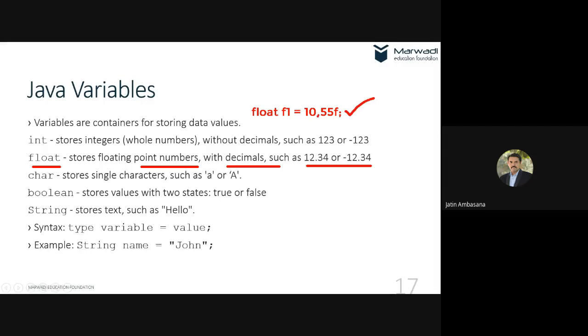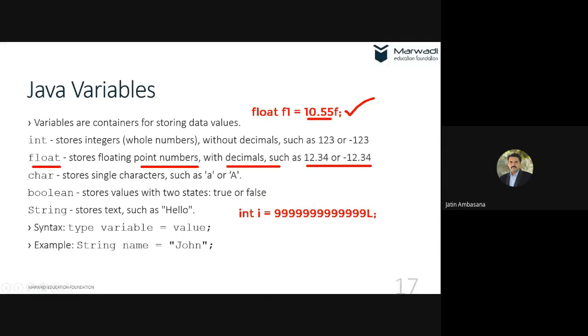Because if you just write 10.55, that is nothing but a double literal, and you cannot assign a bigger size literal to a smaller size data type. So you have to attach an f to it. Similarly, in case of integer, if you say int i and assign some value to it which is much bigger than its size, then you have to attach L to it. But this is not possible. You cannot assign a long to an integer. This L means a long.